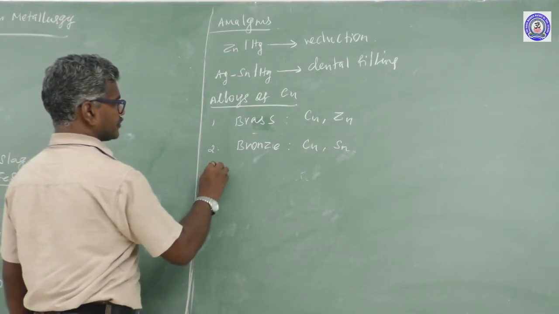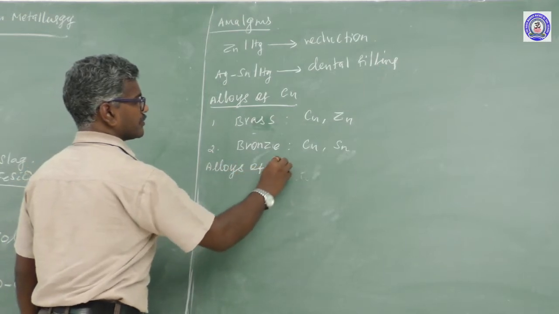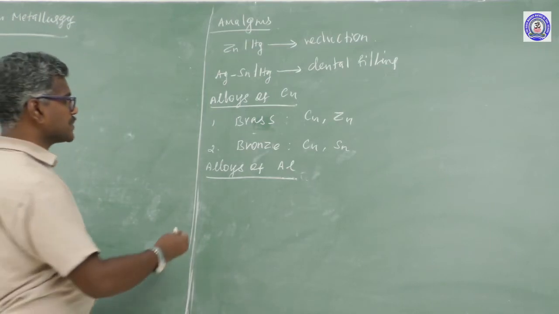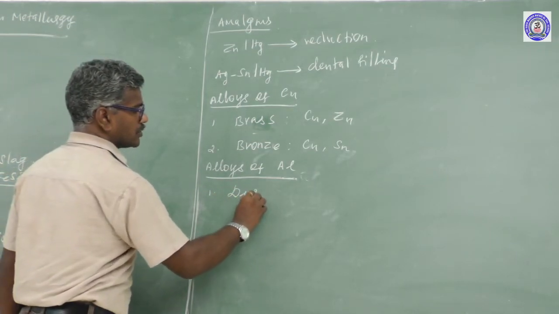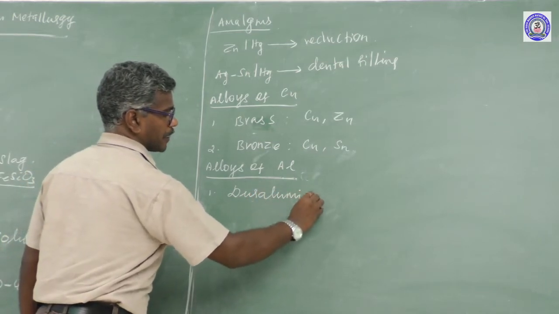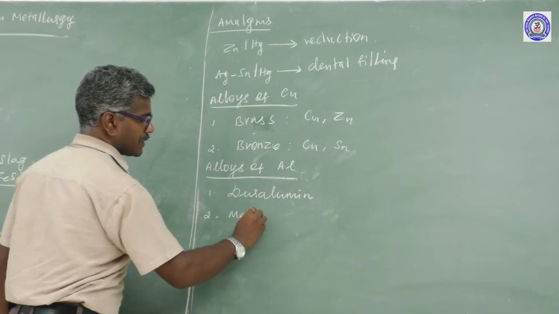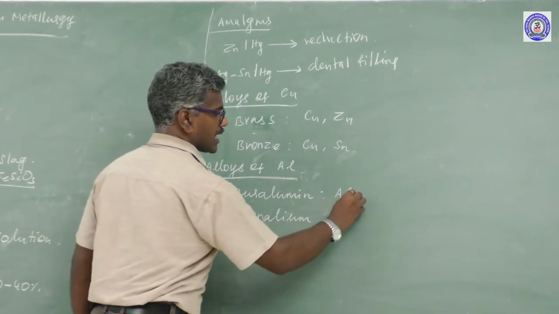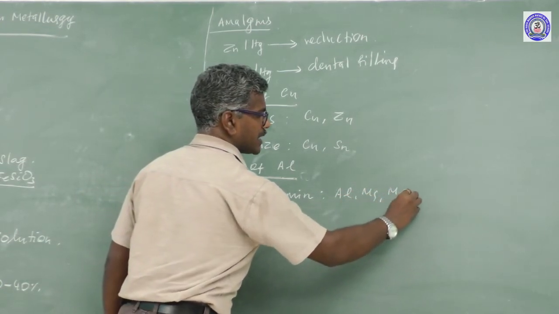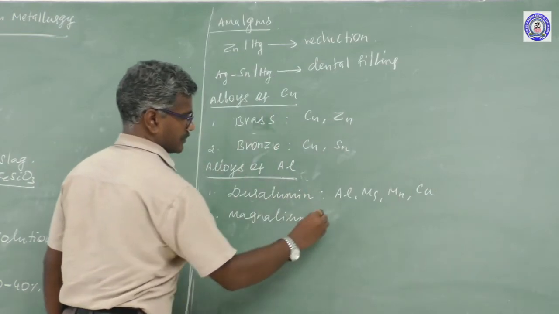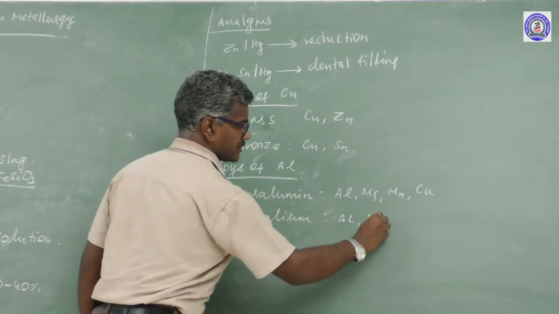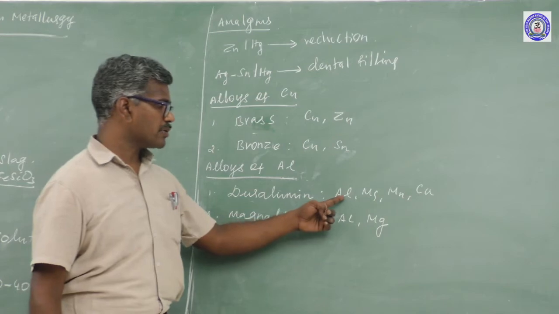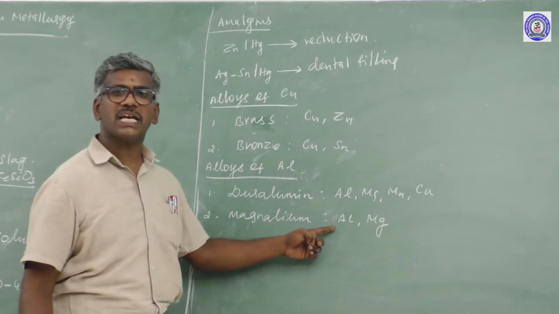Another one, alloys of aluminium. Alloys of aluminium can be classified into two types. First one, duralumin; second one, magnalium. What are the compositions? Al, Mg, Mn, and copper for duralumin; Al, Mg for magnalium. Both are used as aircraft parts. This one is used as a pressure cooker. This one is used as a scientific instrument.